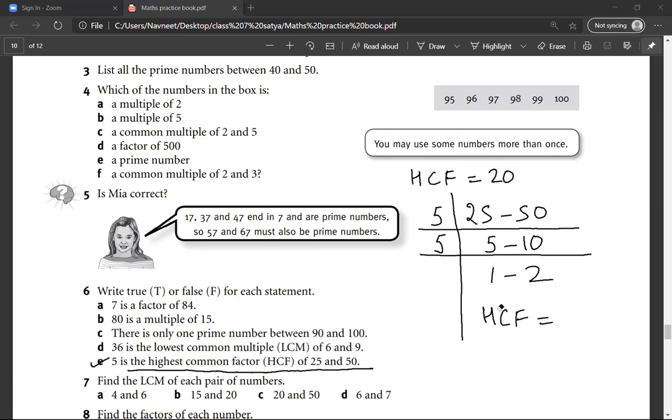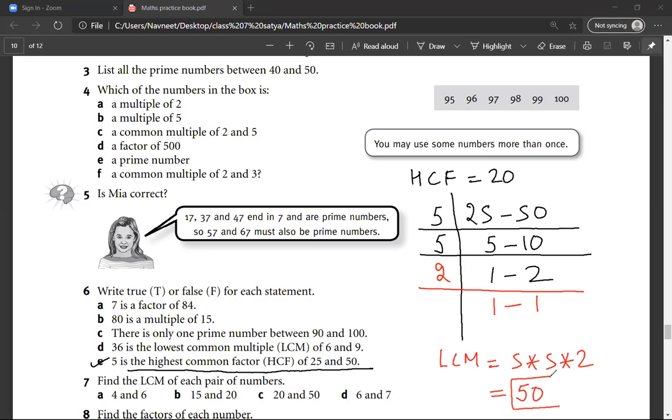If we had to find the LCM, what would be the LCM? 25 times 5. I'll have to divide this by 2 again. The LCM would be 5 into 5 into 2, which is 50. Is there a problem? No, sir. You have written the HCF as 20. Sorry, it should be 25.